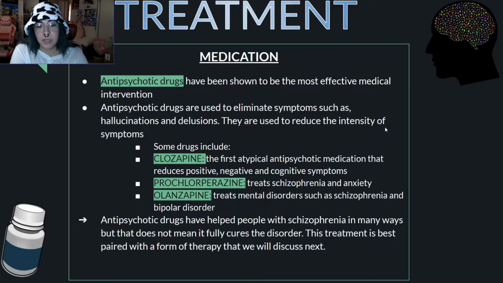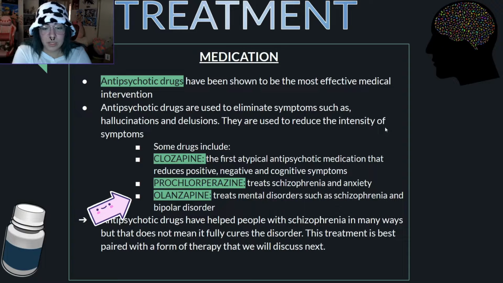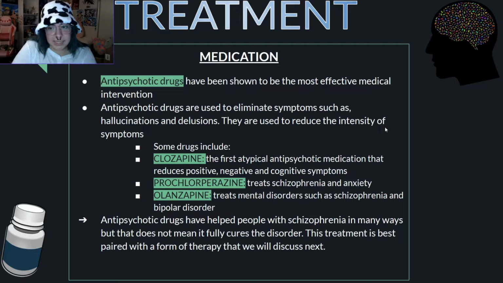So the first one, an atypical antipsychotic medication, reduces positive, negative, and cognitive symptoms. The second one treats schizophrenia and anxiety. And the third one treats mental disorders such as schizophrenia and bipolar disorders. Antipsychotic drugs have helped people with schizophrenia in many ways, but that does not mean that it fully cures the disorder. The treatment is best paired with a form of therapy, which I will be discussing next.